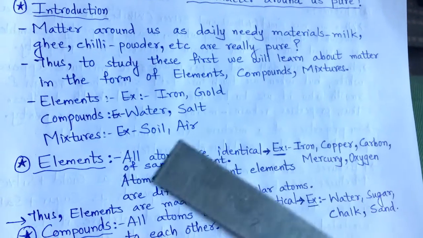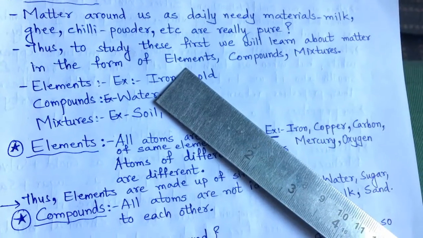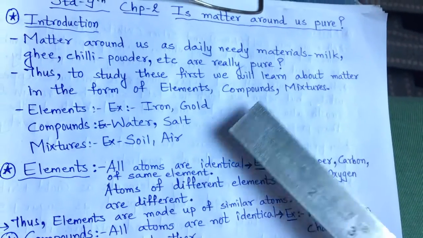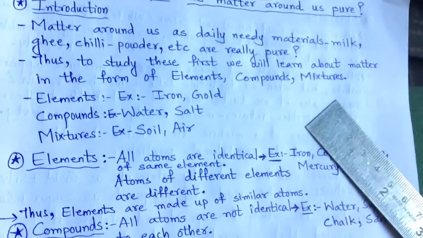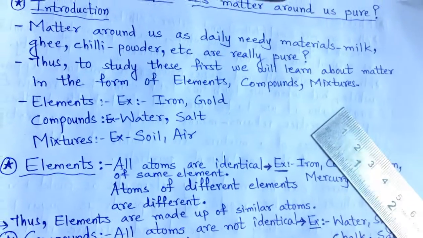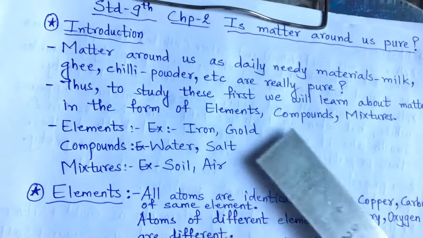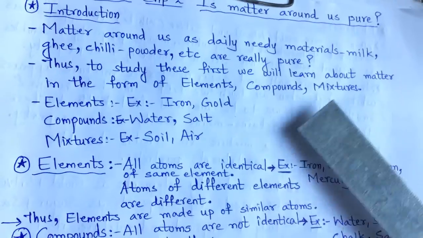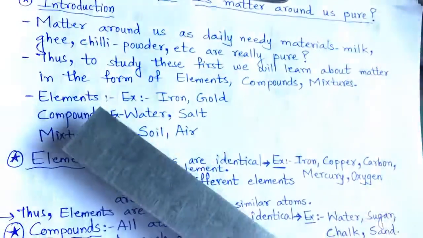But before that, we'll learn about the chemical classification of matter, that is elements, compounds, and mixtures. In the first chapter, we learned about the physical classification of matter: solid, liquid, and gas. So this is the chemical classification: elements, compounds, mixtures. In 8th standard, you have learned somewhat about this. So now let me give some examples.